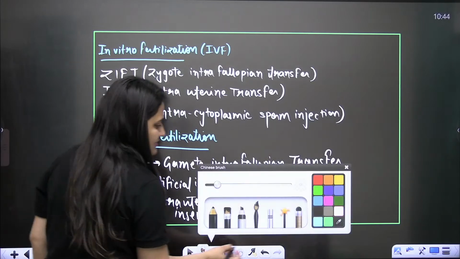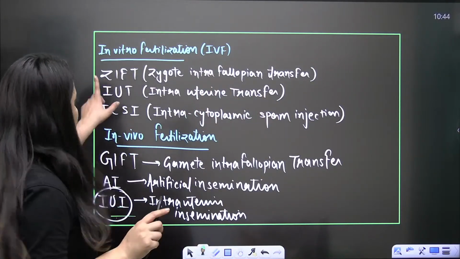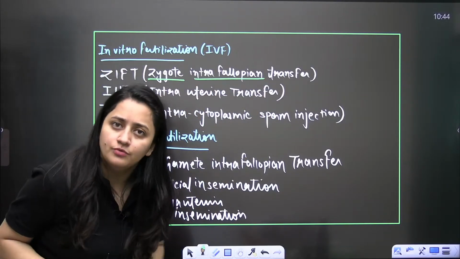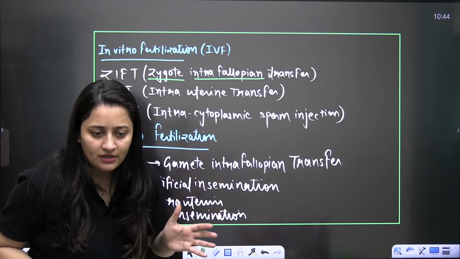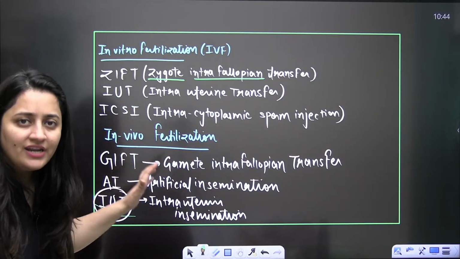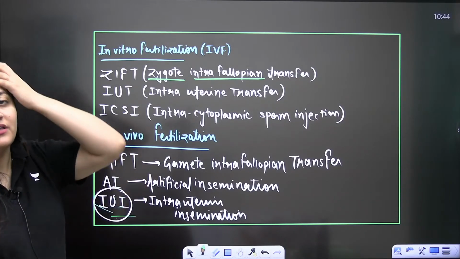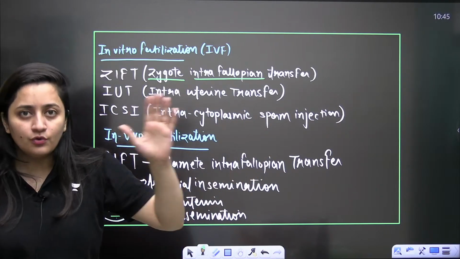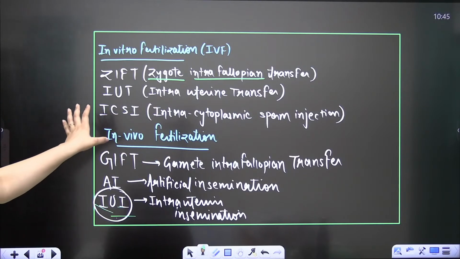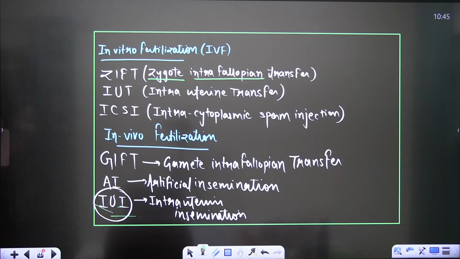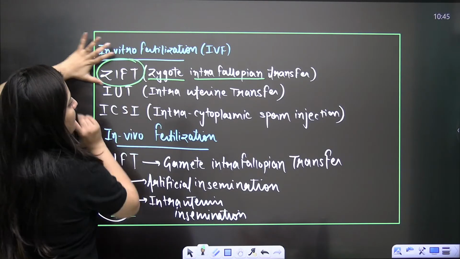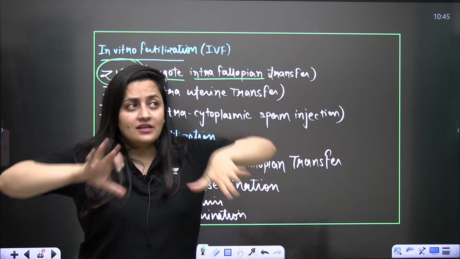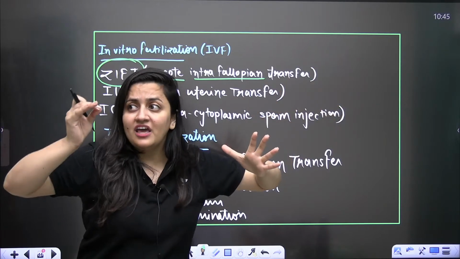So let me explain this. These techniques are very easy, it's a very easy part. ZIFT, zygote intra-fallopian transfer: the zygote will be transferred within the fallopian tube. It simply means the fertilization is outside the body. The zygote will form outside the body, and then the embryo will form, like an 8 to 16 celled embryo. You know there are different stages. I hope you are aware of it. If that embryo is up to the 8 blastomere stage, it is growing outside the body. Obviously, sterile conditions are there, proper labs are there, proper temperature will be maintained, everything.